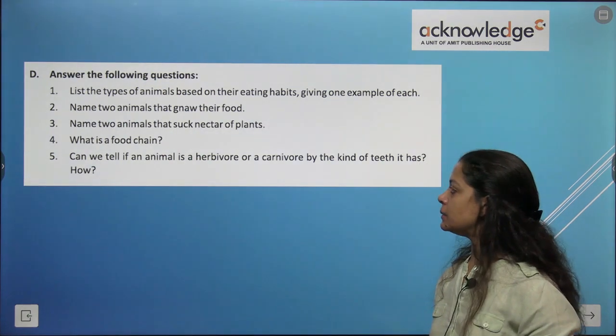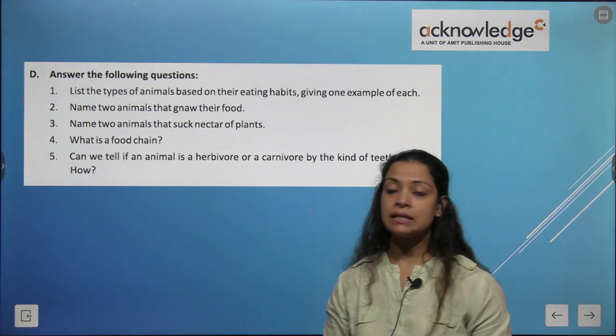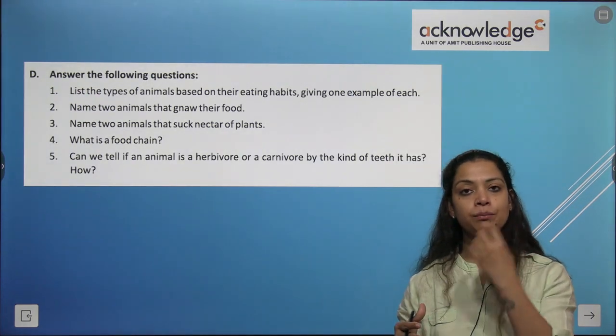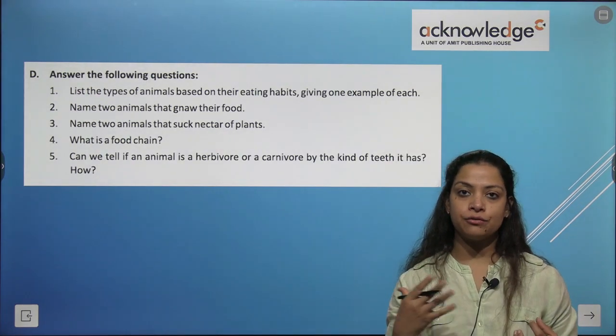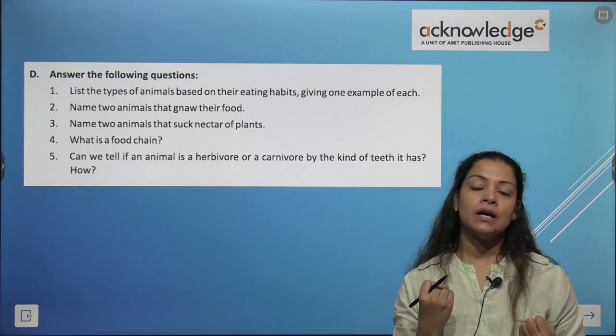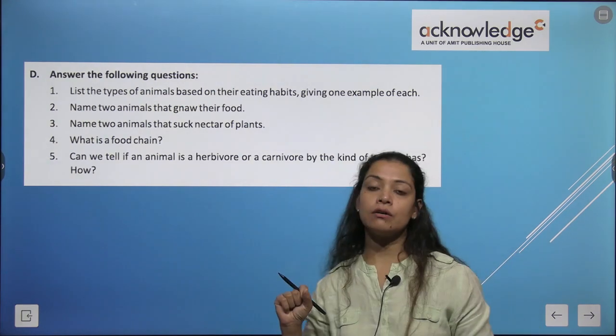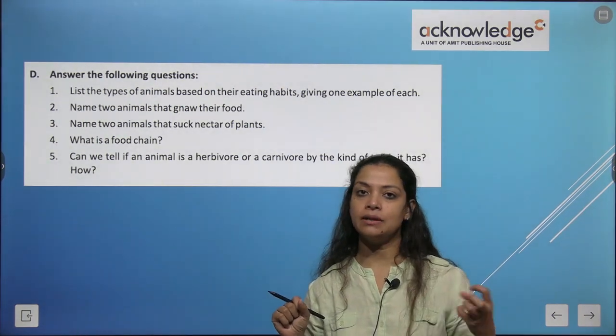Can we tell if an animal is a herbivore or a carnivore by the kind of teeth they have? Yes. Herbivores have broad front teeth to chew their food. And carnivores have sharp canines to spear the flesh of their food. So these are the differences in teeth arrangement that animals have.